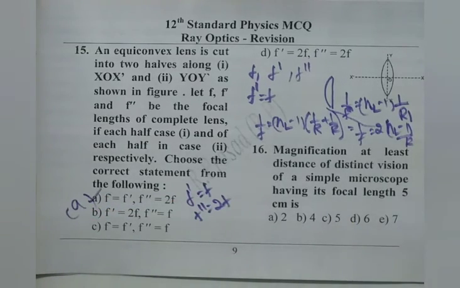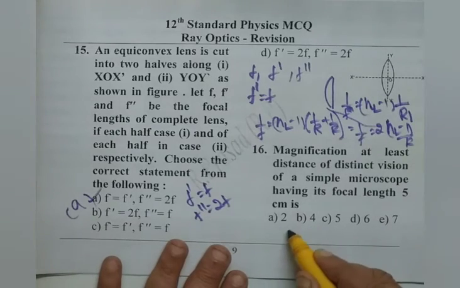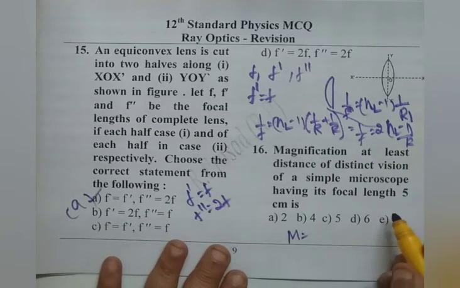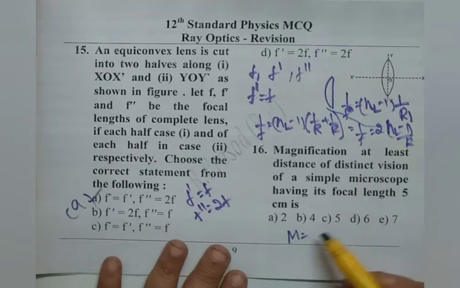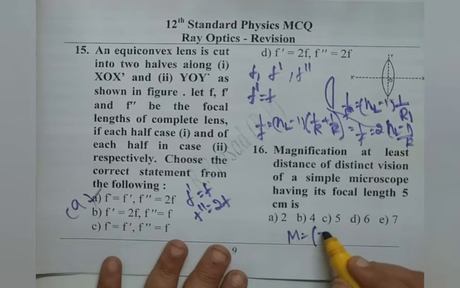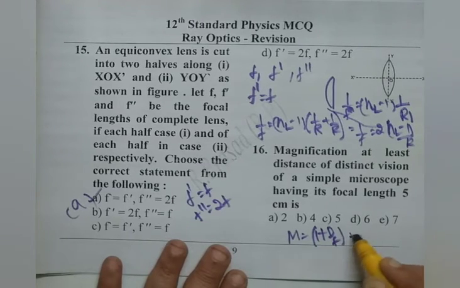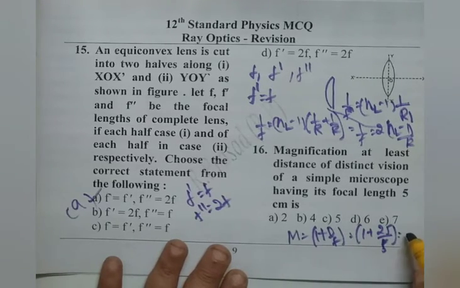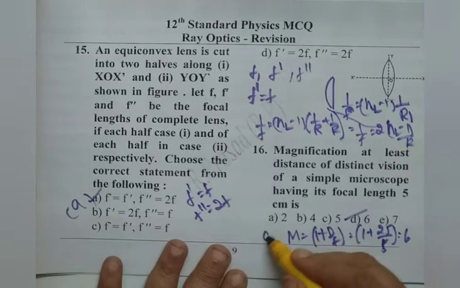We read 16th. Magnification at least distance of distinct vision of a simple microscope having its focal length 5 is. We know the formula. Magnification at least distance of distinct vision means 1 plus d by f. We substitute everything there. 1 plus 25 by f, f is 5, which is 6. So option D is correct.